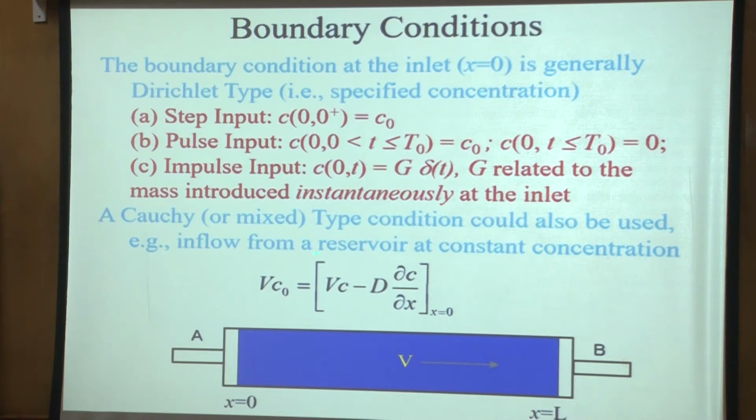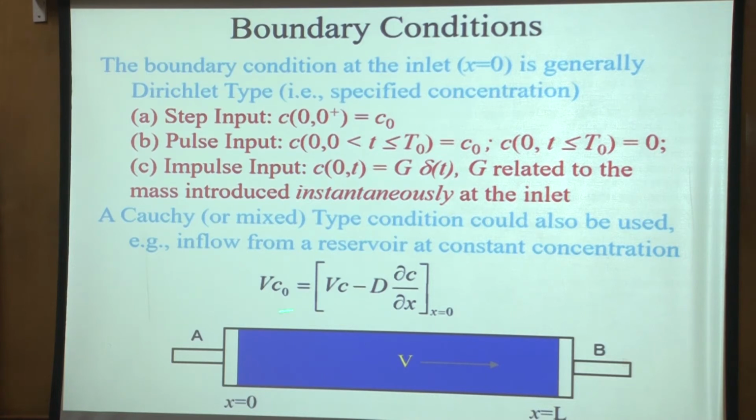And then there is still some discussion going on. People think about it in different ways. What should be the inlet boundary condition? So Dirichlet is one, where we say that the concentration in the column at x equal to 0 immediately becomes C naught. So it jumps from 0 to C naught immediately.